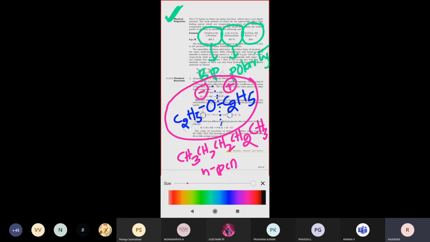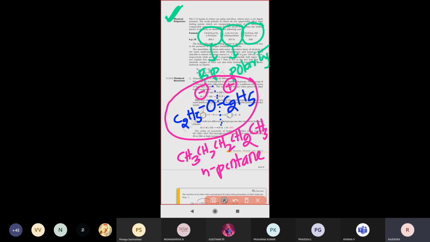Does this n-pentane molecule exhibit any polarity or not? No, there is no polarity, because only carbon and hydrogen atoms are present. No higher electronegative element is present in this compound. So if a compound exhibits polarity, its boiling point is lesser. It is not appreciable, that means higher boiling points will not be exhibited.